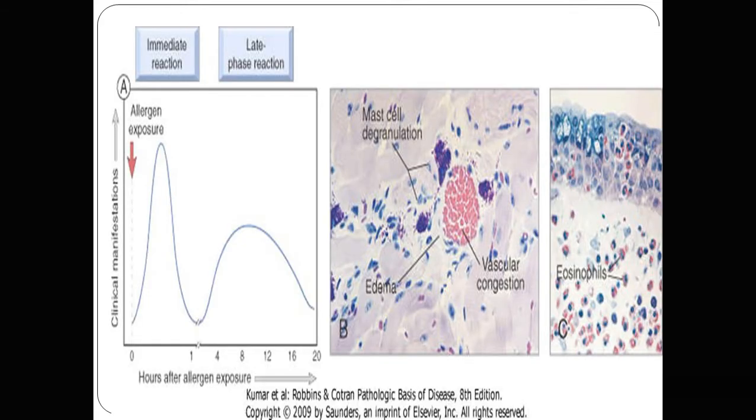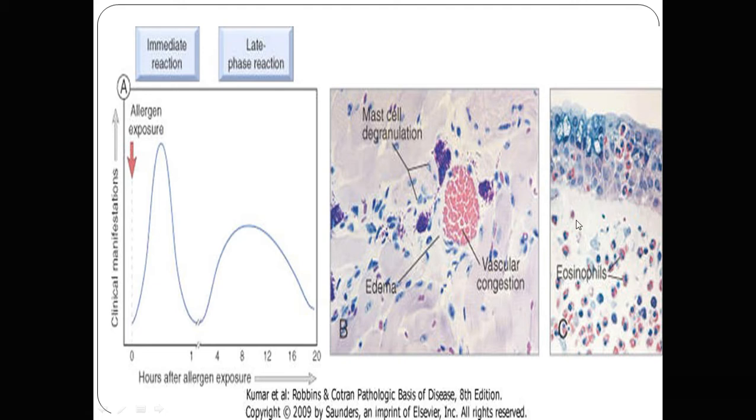So here the diagram shows the immediate reaction and the late phase reaction. Here it shows the hours after the allergen exposure. So here the allergen exposure occurs, and that reaction occurs within half an hour. So it is the early response, and then the response subsides and the late response starts. Here the response subsided and the further late response starts.